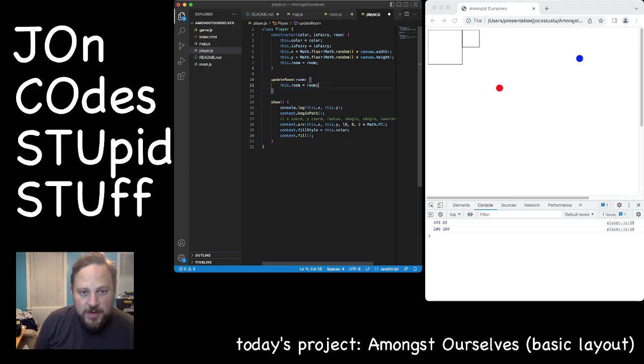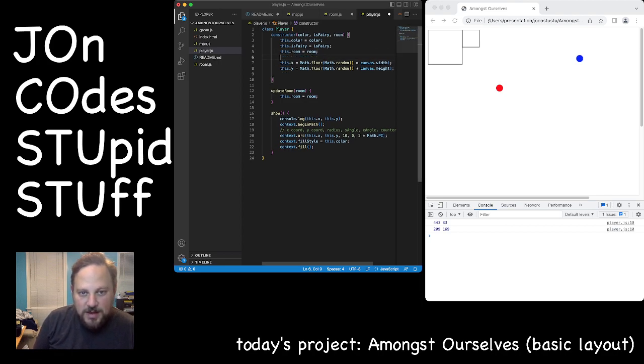And with x and y, what we really need now is not a random place in canvas, but it's got to be, let's see, this.x plus Math.random. I'm going to collapse this for now so you can see it.